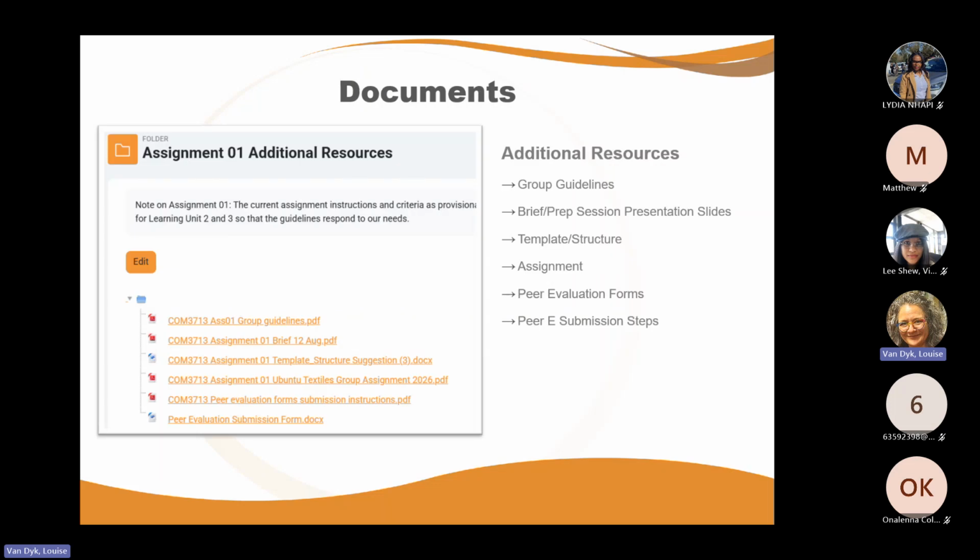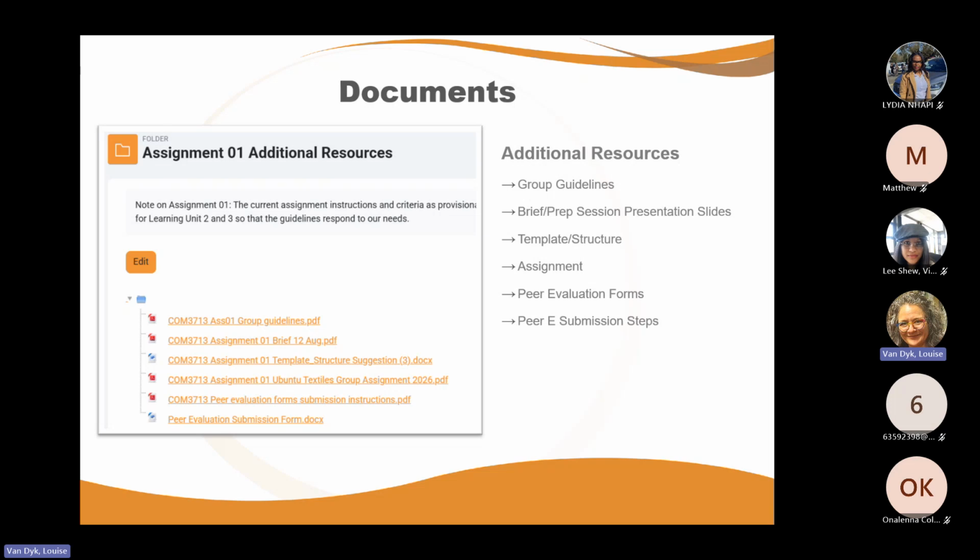All right, so the documents, the little screen grab shows you the additional resources folder for assignment 1. That is where you can find the gold for this assignment. Everything we're going to talk through, all the documents are there already. So you can go and download them from there and go through them. Keep the actual documents for yourself that we're going to talk through today. So we're going to talk through the group guidelines. This is the documents, not what we're going to talk about. There's the group guidelines we're going to talk through today.